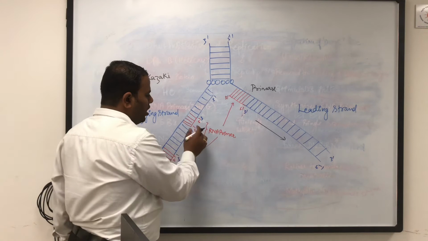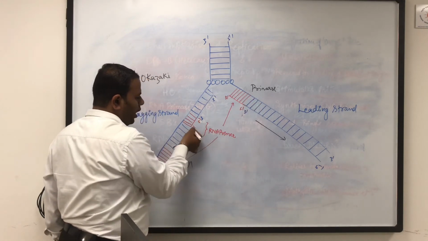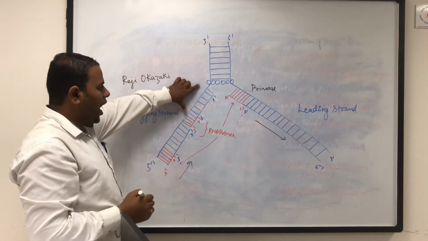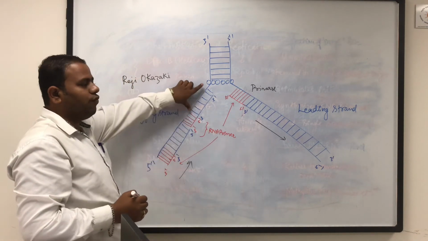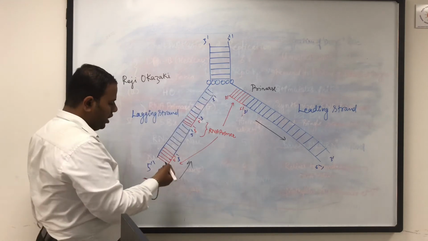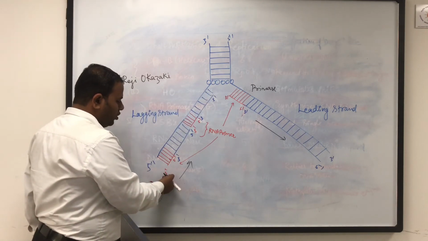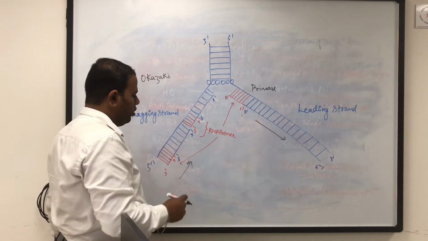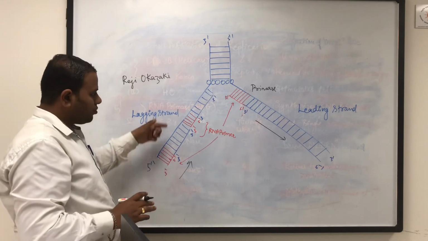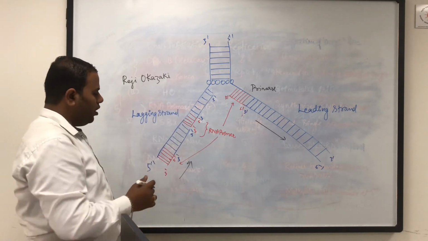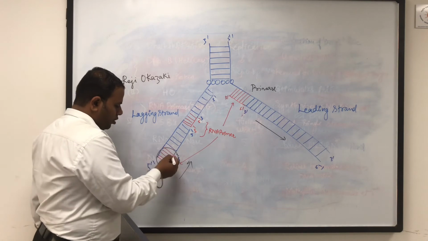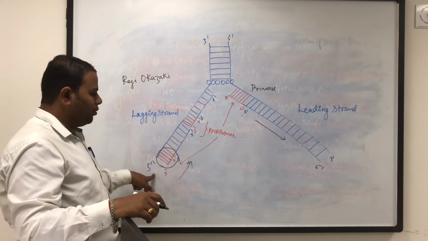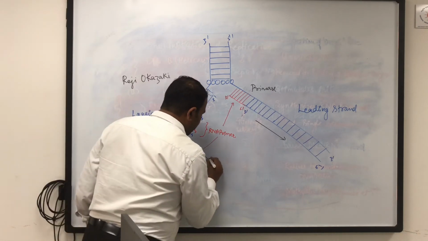So it has to be discontinuous. First, in advance, the RNA primase enzyme will form the primer, and the free 3' OH group is extended by the DNA polymerase 3 enzyme, and a stretch of newly synthesized DNA is formed here. Similarly, in advance also here you can see the new primer is synthesized, and then DNA polymerase 3 synthesizes the new fragment. Now this happens in a discontinuous manner, and this RNA-DNA hybrid that is synthesized at every fragment is removed afterwards by the enzyme DNA polymerase 1.